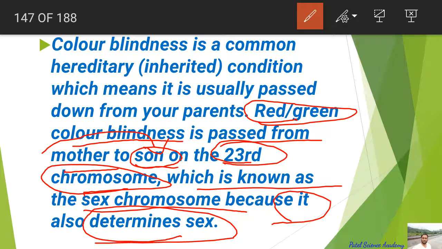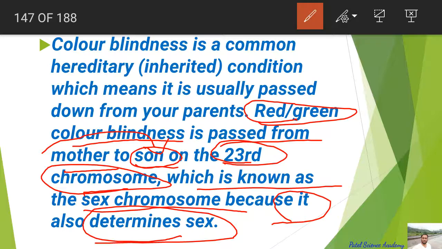So dear students, this is color blindness, an X-linked recessive disorder where the person is unable to distinguish between red and green color, as both of these colors appear gray to that person. Because red and green do not appear to the patient and appear as gray, it is called red-green color blindness. It is caused by the recessive X-linked gene, X small c, which prevents the formation of the color-sensitive cells, the cone cells, in the retina of the eyes.